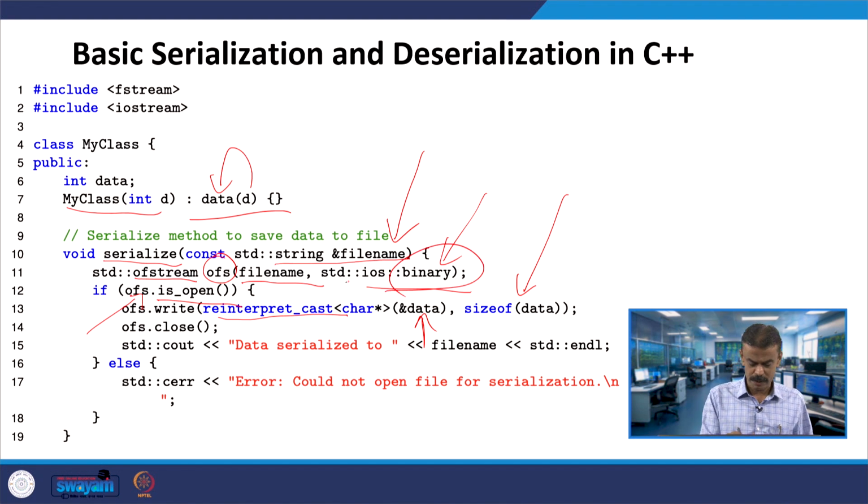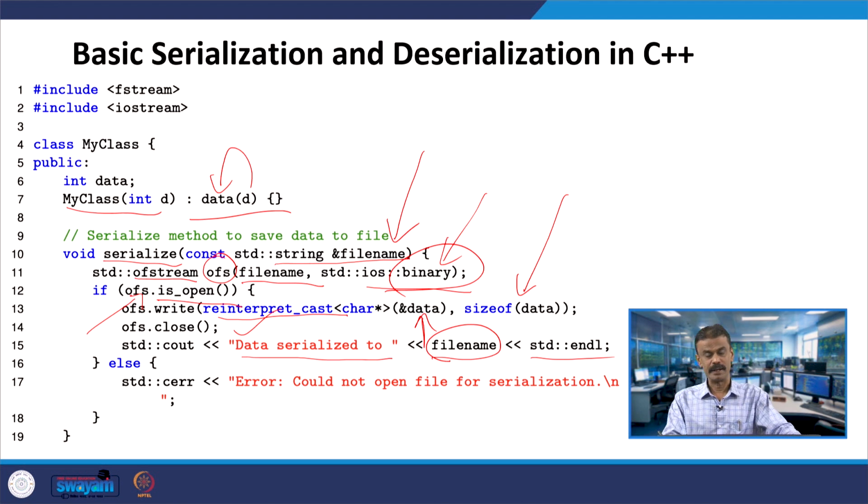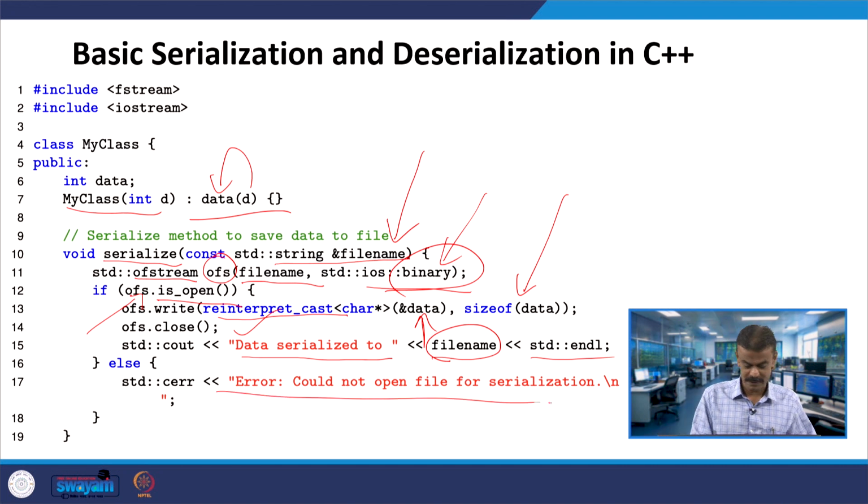These are all built in: std scope resolution operator ios, scope resolution operator, and then binary. Once it is over and you have converted into binary, you close the file and print that data is serialized to this particular file name, and you can see the endl, the new line.